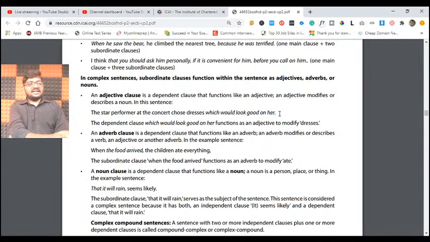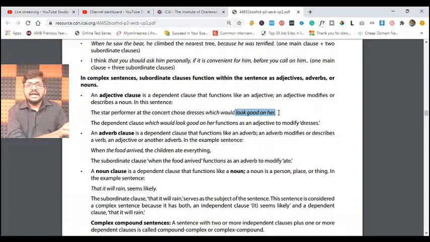A big sentence is given to us. The star performer at the concert is our main clause. But what is she doing? Chooses dresses, choose is the verb. Which would look good on her.